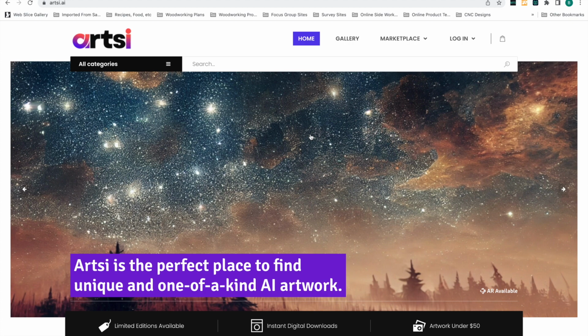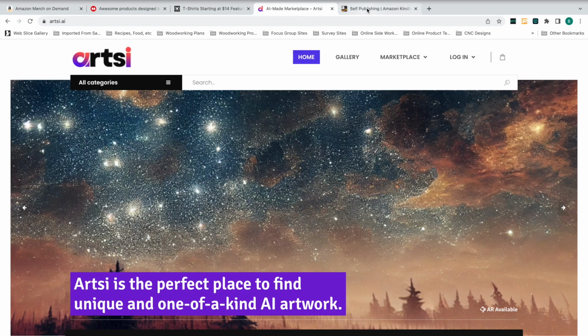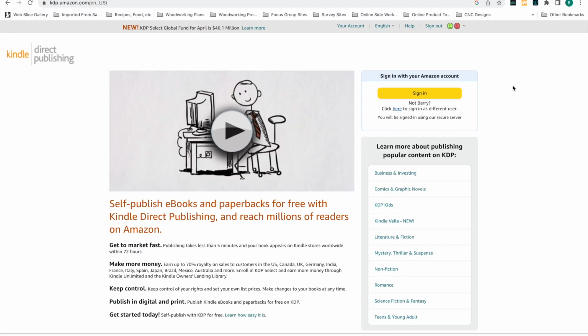The last one I want to mention, this is kind of the one that I've been diving into the most here lately because I'm excited about. This is creating AI generated illustrations for self-published books through Amazon KDP. Now, none of these are new per se. You may be familiar with some of this stuff.